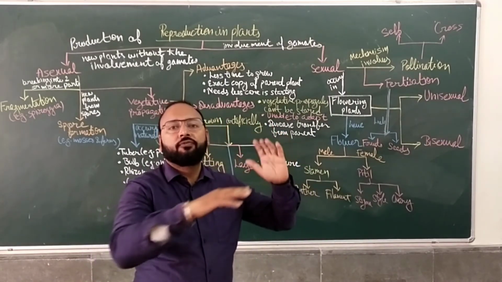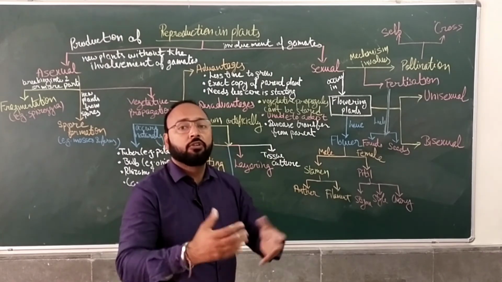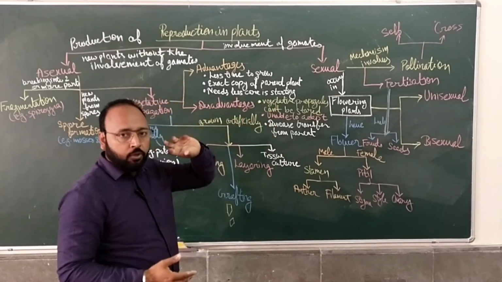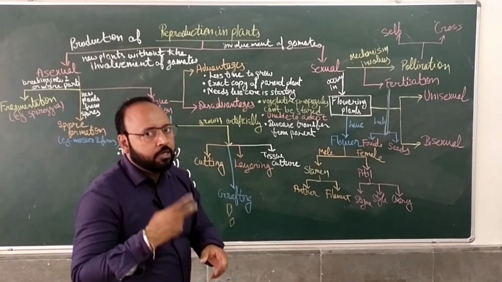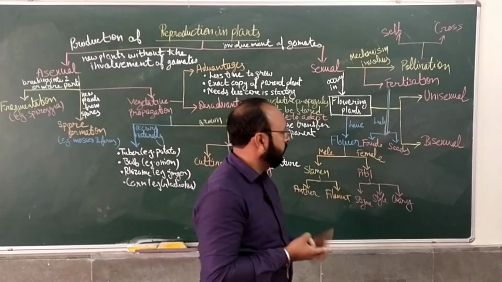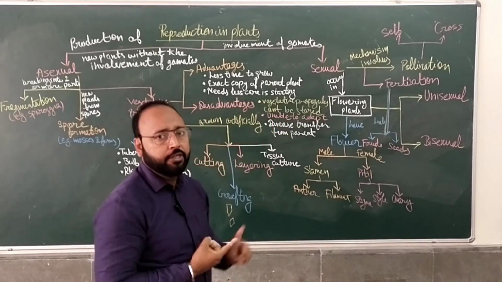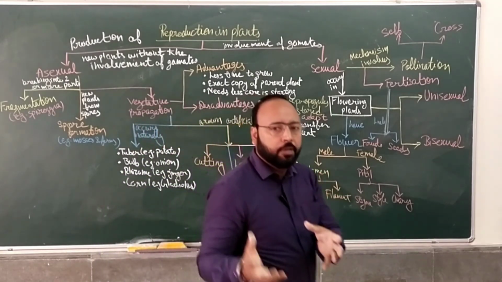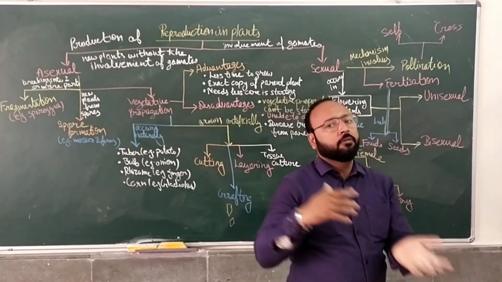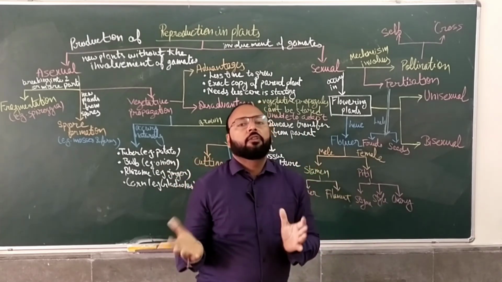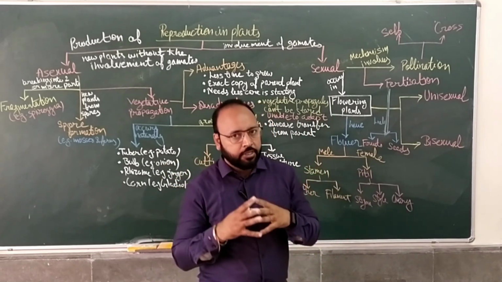Fertilization leads to the formation of fruits and seeds, which are further used for reproduction. Pollination takes place in flowering plants, which are unisexual or bisexual. Male and female parts are present in the flowering plants: the stamen is the male part and the pistil is the female part, with further parts. Then the gametes fuse together, which is known as fertilization.